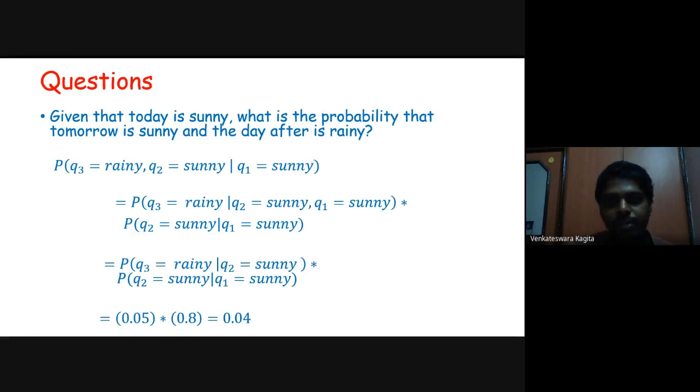Q3 is having previous days information. So we would like to determine the sequence of things happening. We would like to determine what is the probability that next day is sunny and day after is rainy. So this is the sequence that we would like to determine. If that sequence has to happen, rainy should precede the sunny. So that is the information that we would like to determine.